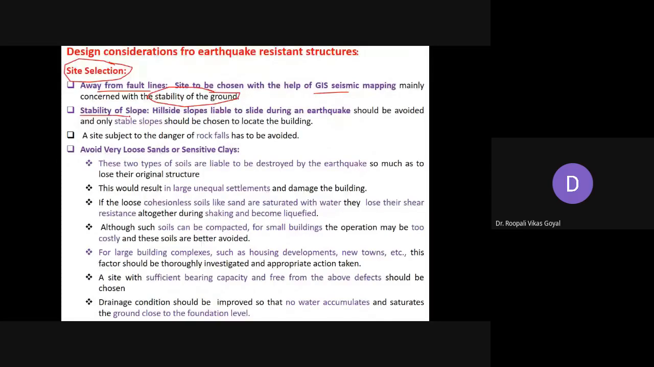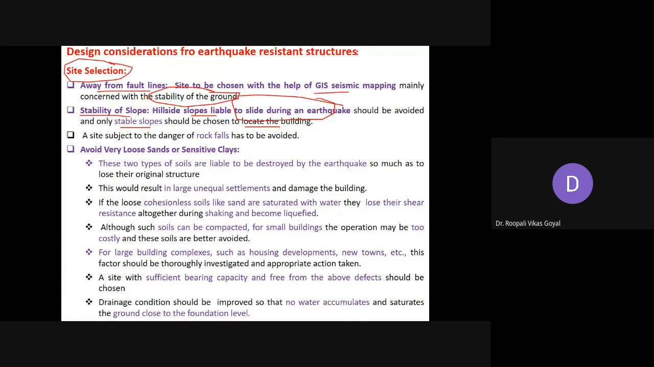Okay, so if they are not stable, then they are more liable to be damaged during earthquake. So these hillside slopes are liable to slide during earthquake. They will slide completely, and it should be avoided, and only stable slopes should be chosen to locate the building. So in the hilly region also, they should try to find the stable slope. Whenever there is ground shaking, they should remain in stable condition. Okay, so the stability of slope is a very essential parameter.